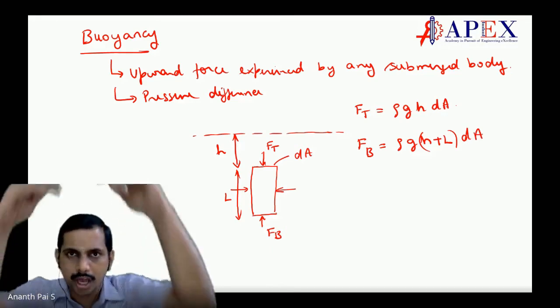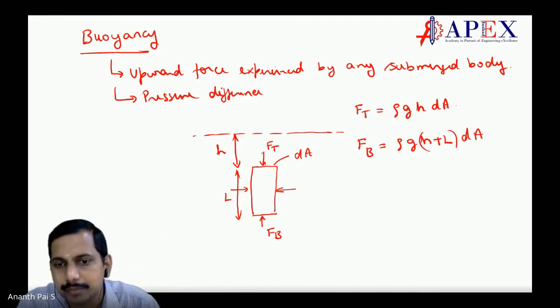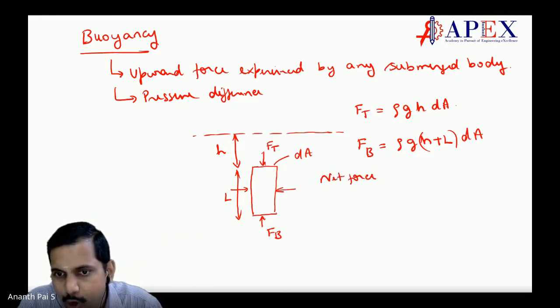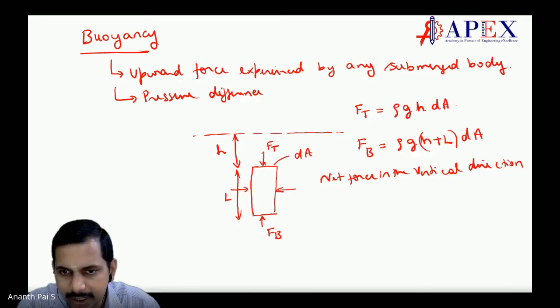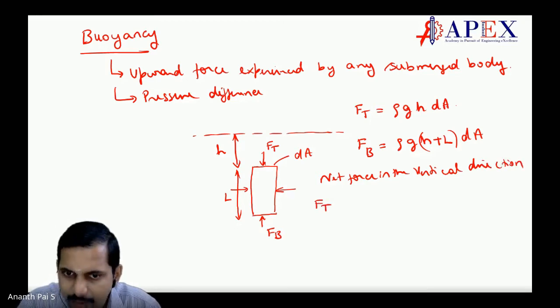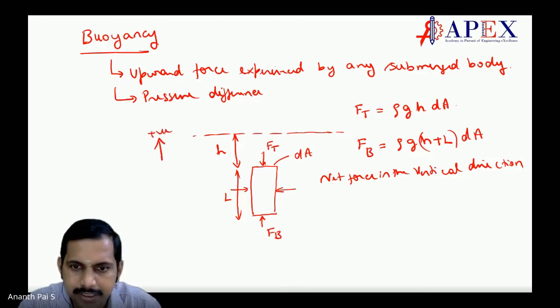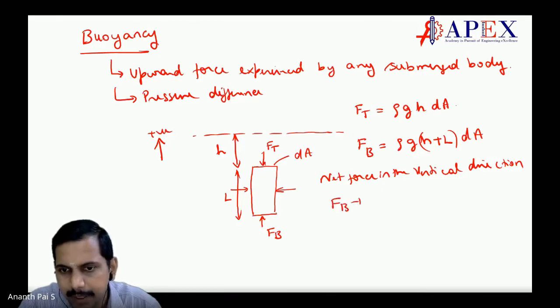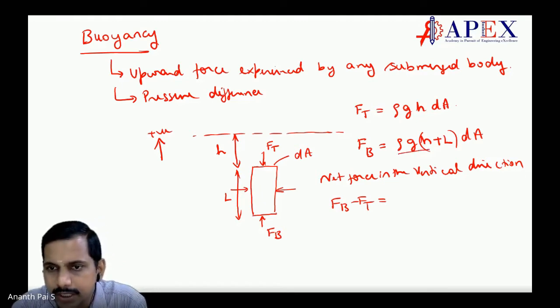Correct. So at the top there is a force, at the bottom there is a force. Now, what is the net force in the vertical direction? If we consider the upward direction as positive, then it is F bottom minus F top. If you do that, you will see rho g h and rho g h cancel. What remains? Rho g L into dA.